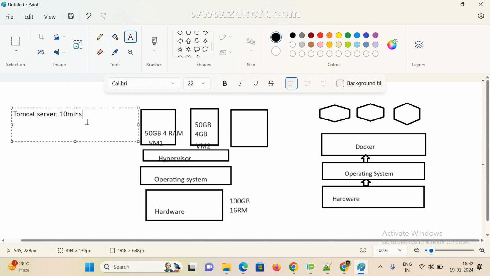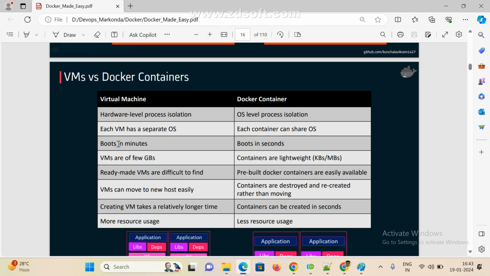10 minutes. Now in the same way, if you want to create a Tomcat container with the help of Docker, it will take at least only 5 to 10 seconds. Clear? Now see here, this is the difference. VM boot up time is in minutes. If you want to connect to that VM and all, it will take at least 1 or 2 minutes, right? And the container will take only seconds.